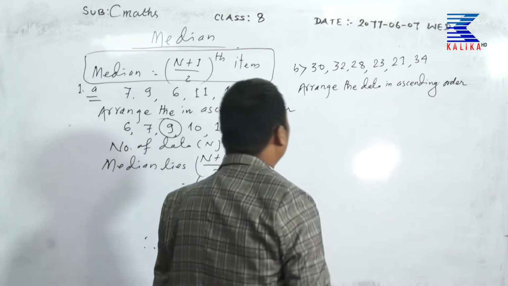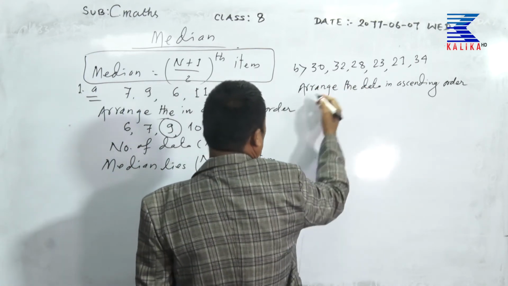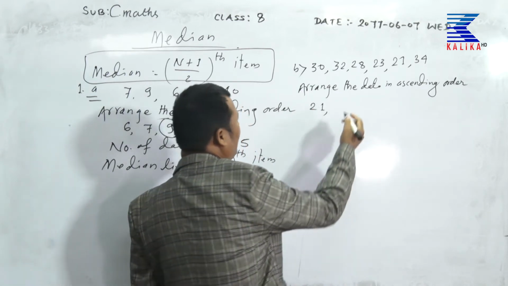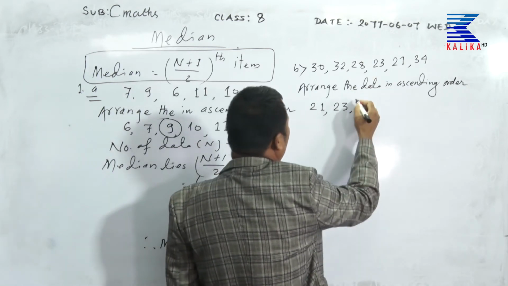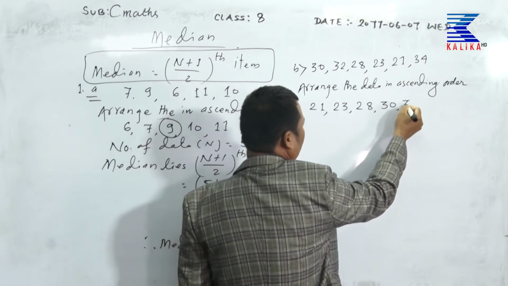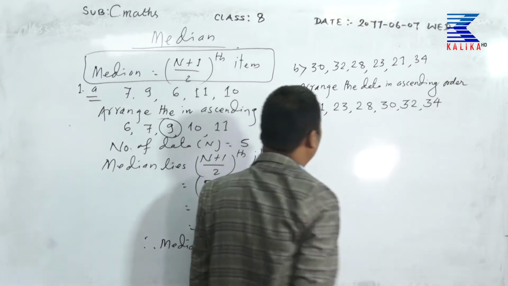First of all, the smallest number is 21, then 23, 28, 30, 32 and 34.